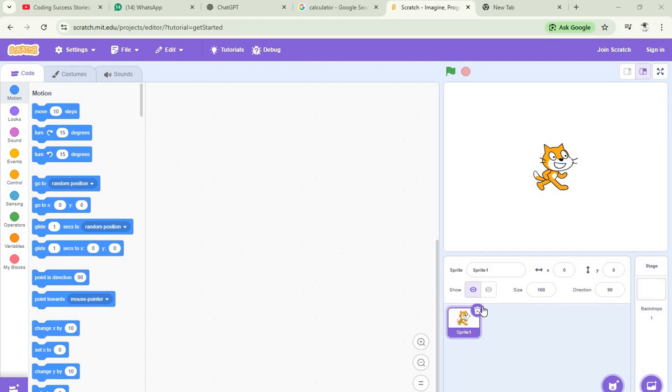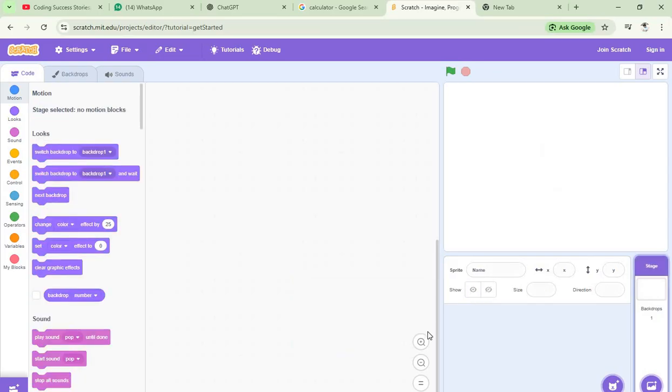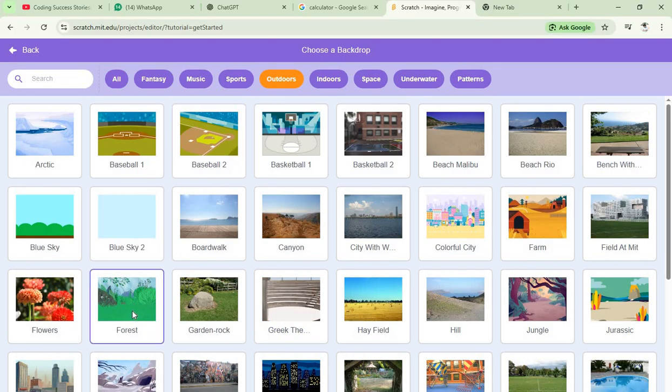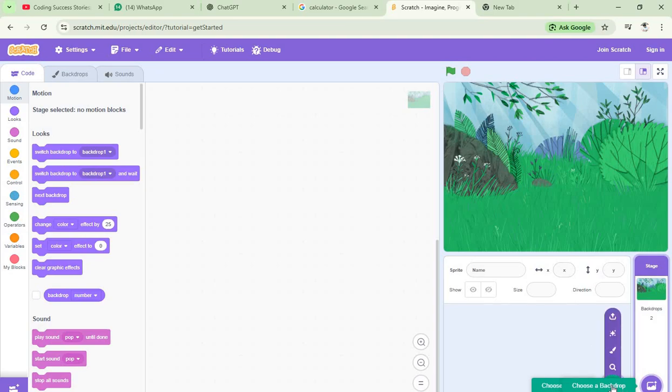Okay guys, so we're gonna make a woodpecker pecking a tree. So first we need a backdrop like forest.